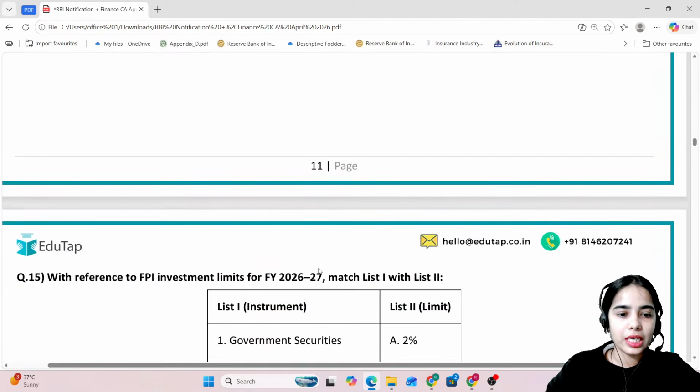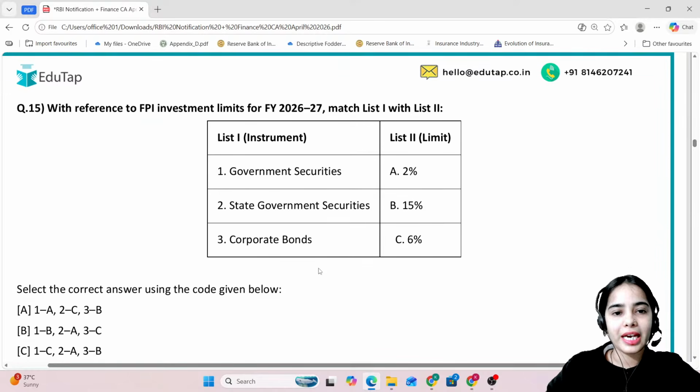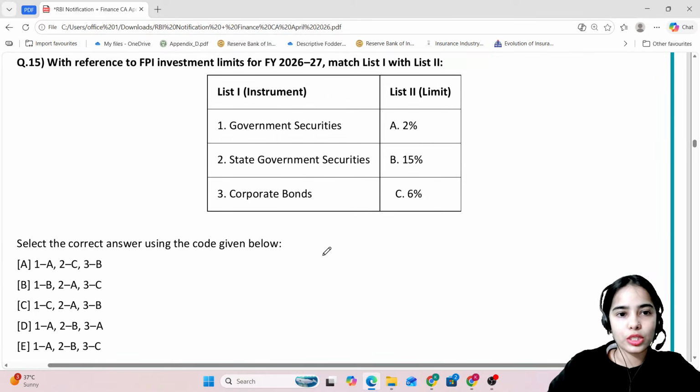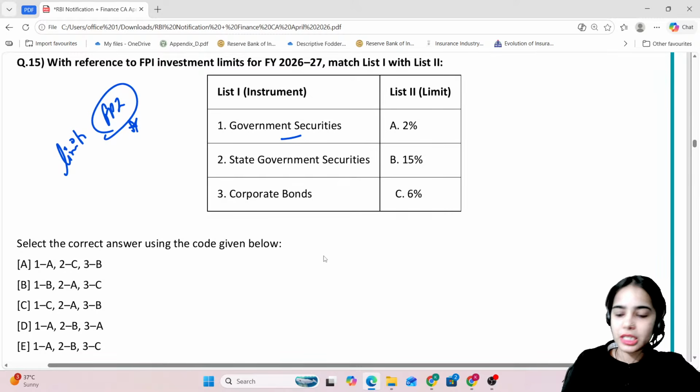Now, coming to the next question, with reference to FPI investment limits for financial year 2026-27, what matches list 1 and list 2? So this we have discussed in the Finance 360-degree session also, where the limits were discussed. For the government securities, the limit is 6%. State government securities, the limit is 2%.